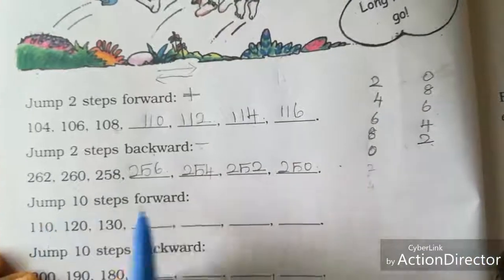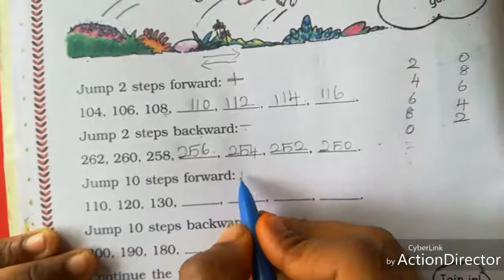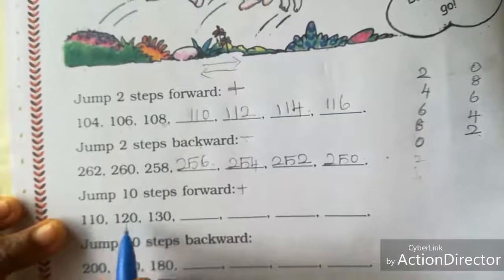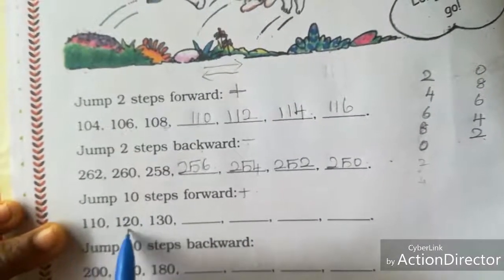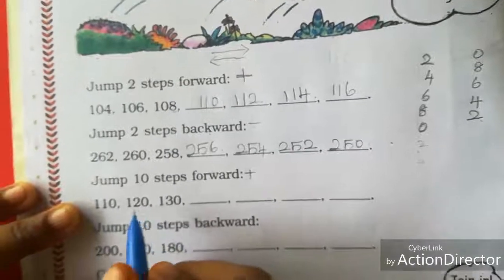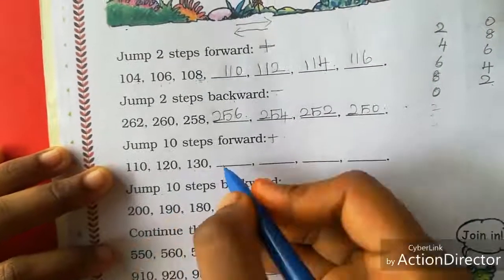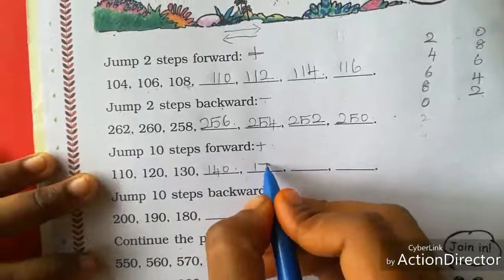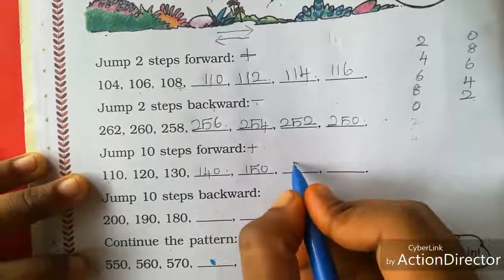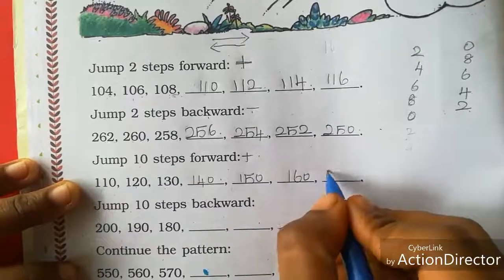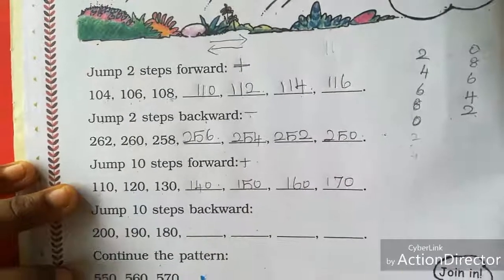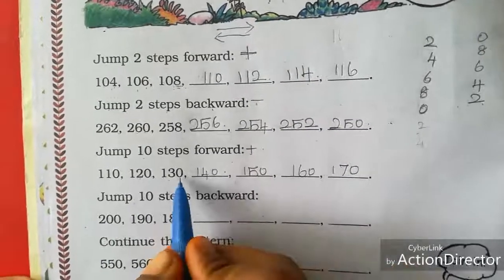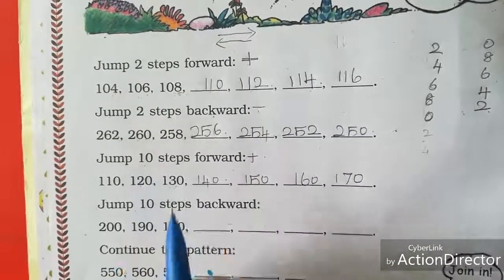See, jump 10 steps forward. Forward means same addition. We want to add plus 10. 110 plus 10, 120. 120 plus 10, 130. 130 plus 10, 140. Next, 150. Next, 160. And then 170. Forward means you simply add the number 10 with that number.